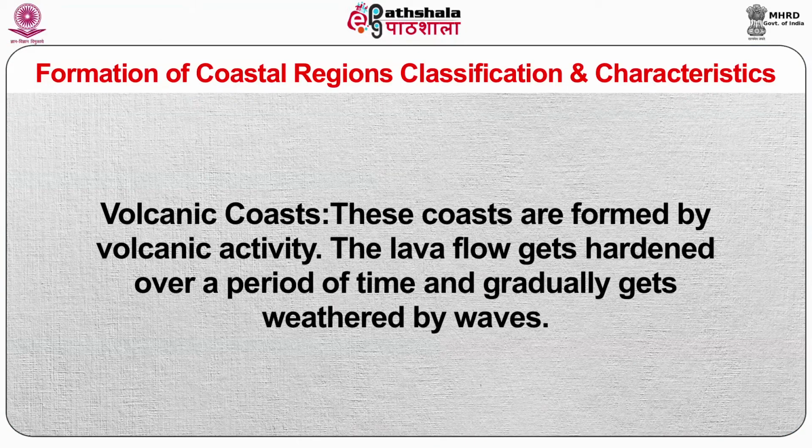Volcanic coasts. These coasts are formed by volcanic activity. The lava flow gets hardened over a period of time and gradually gets weathered by waves. These coastal landforms are formed either by volcanic explosion or collapsing of a volcano.